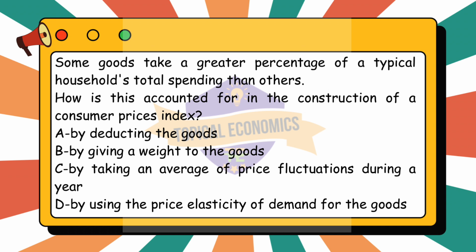While the CPI does track price fluctuations, it does so by looking at price changes for a specific basket of goods that reflects typical household consumption patterns. The index does not just take an average of price changes, but also adjusts for the relative importance of each good through the use of weights. Lastly, option D. By using the price elasticity of demand for the goods is incorrect. The price elasticity of demand, how responsive the quantity demanded is to price changes, is not directly used in the construction of the CPI. The CPI is based on the observed price changes of goods and services and their relative weights, not on the elasticity of demand.